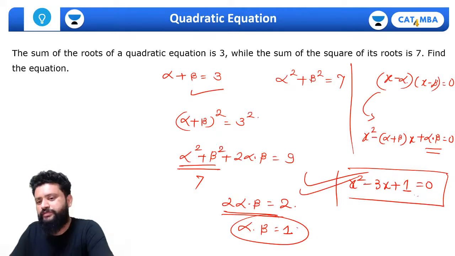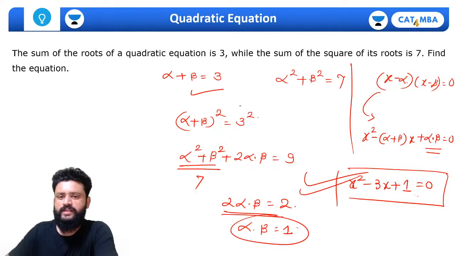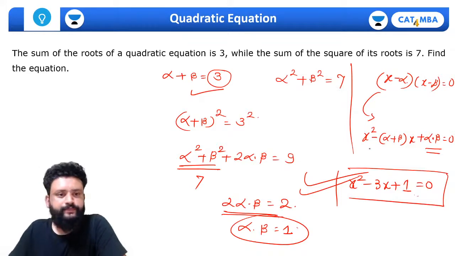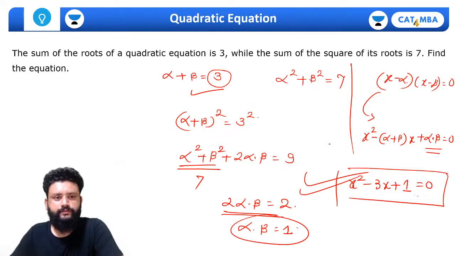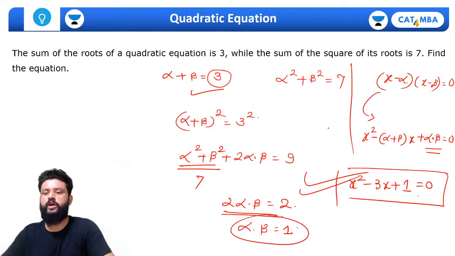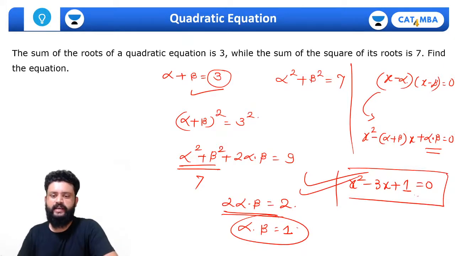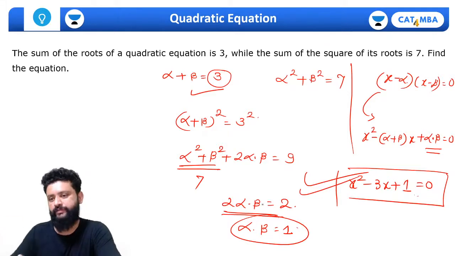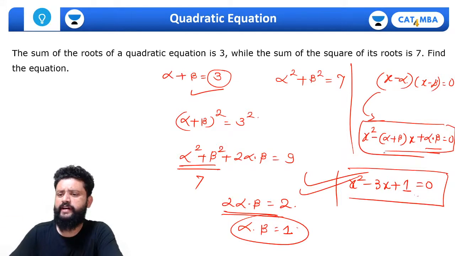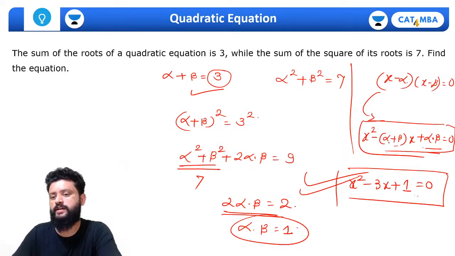Right. Now if you solve this equation for alpha and beta, then you'll get the values such that alpha plus beta will be 3 and alpha square plus beta square, of course, will be 7. Okay, anyways, so that's the way you can solve. The main idea to solve this question is to get the value of alpha into beta, and before that you should know this general form of quadratic equation in terms of the roots.